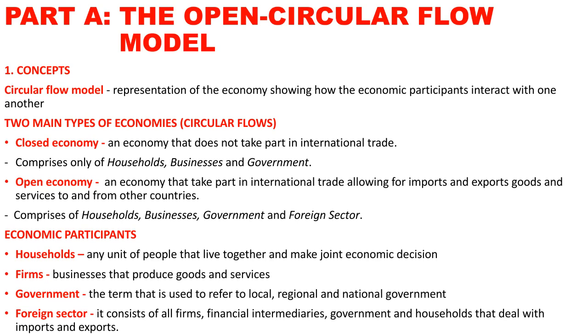So firms are the producers of goods and services. But what kind of goods and services? Very important. Firms, guys, produce what we call economic goods and services. These are the goods that require you to pay a price in order for you to consume. We have four categories of economic goods and services, which I will briefly remind you.